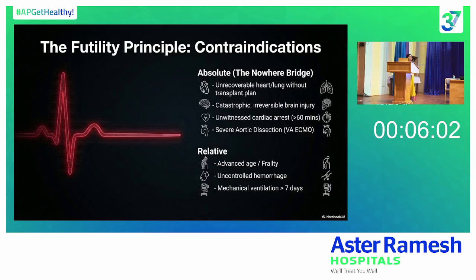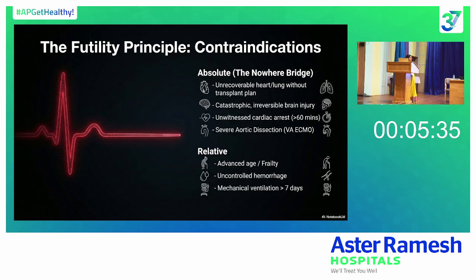So what are all the absolute contraindications? If there is an unrecoverable heart or lung without any transplant option, or if the family is not willing for the transplant, it is an absolute contraindication. And if there is any catastrophic or irreversible brain injury, unwitnessed cardiac arrest, especially for more than 60 minutes, or a severe aortic dissection, especially for VA ECMO, these are all absolute contraindications for initiating any sort of ECMO.